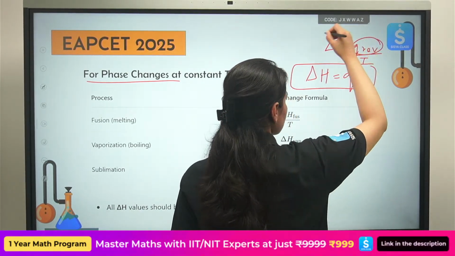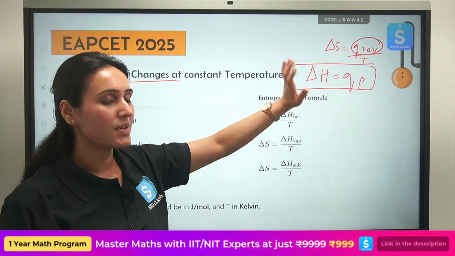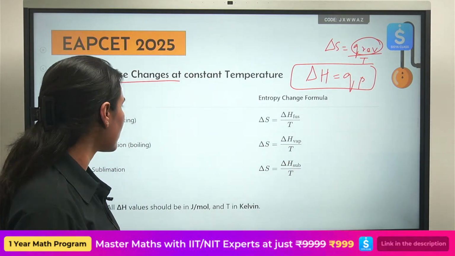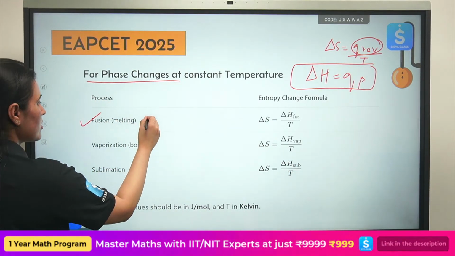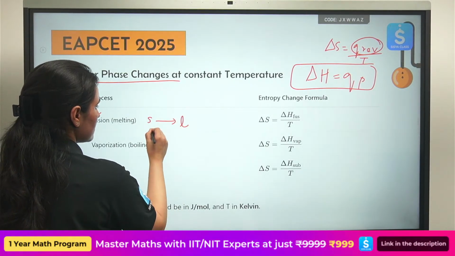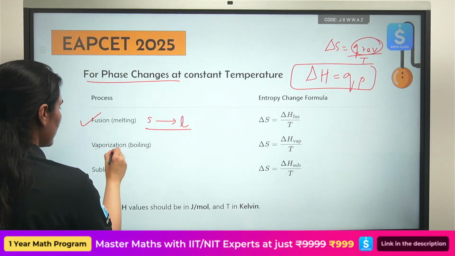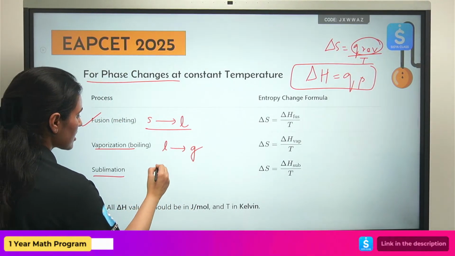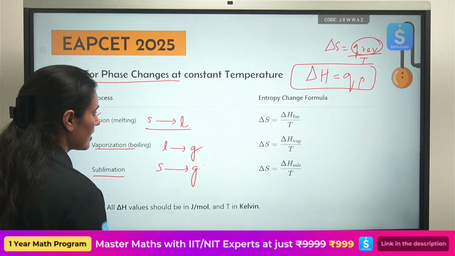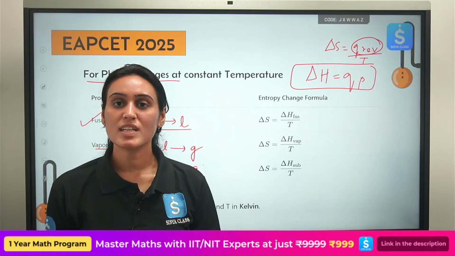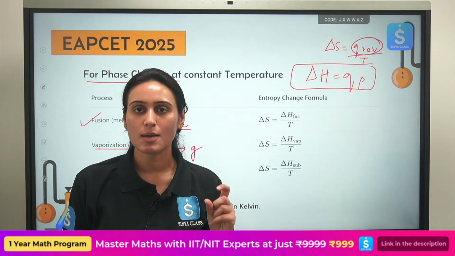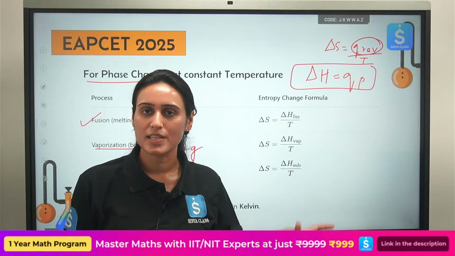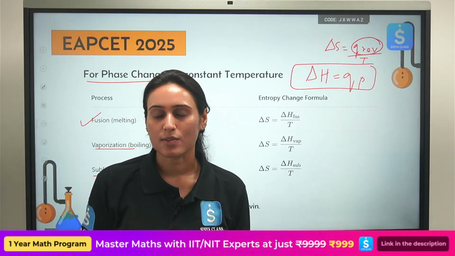So I am just substituting that heat exchange reversibly with enthalpy change. Based on the process that they have asked you, whether they are talking about solid to liquid change, vaporization, liquid to gaseous state, sublimation, solid to gaseous state directly, they will tell you in the question. Based on the phase change, based on what type of physical state you are changing, you will substitute that enthalpy value divided by temperature. You can calculate the entropy change.